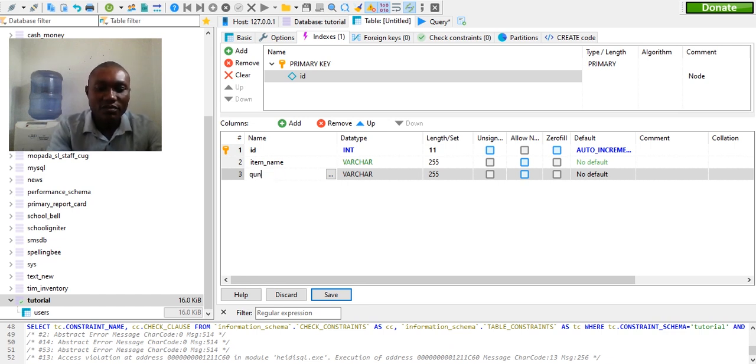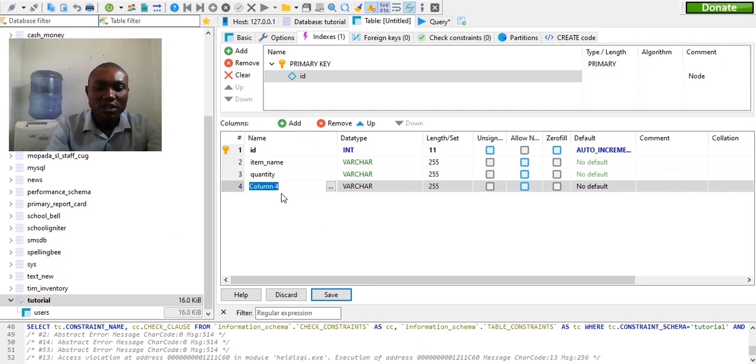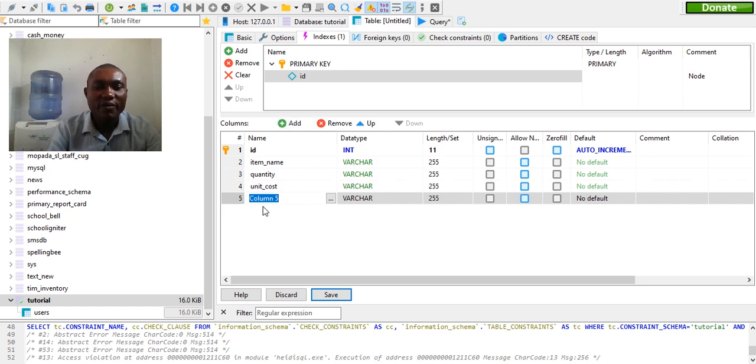quantity. Alright. This is quantity. Alright, so add another one. Unit price. Alright, unit cost. Let's say unit cost. Then we'll come here again and say we'll say total cost.